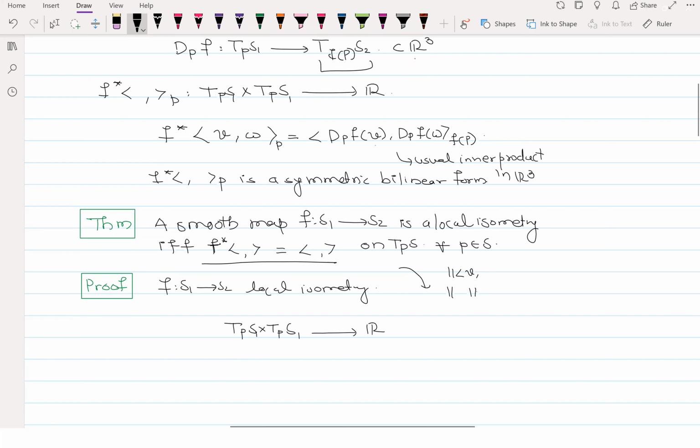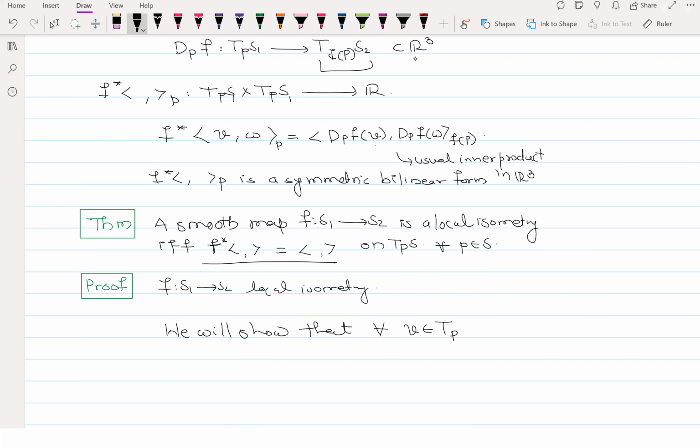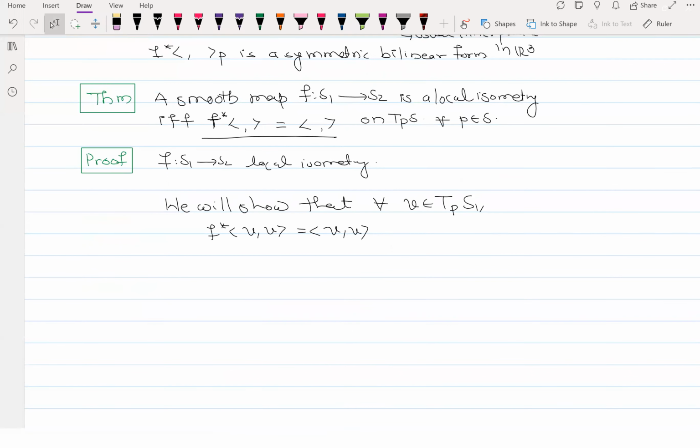What we are going to show first is that for all V belonging to T_pS1, F star of V comma V is equal to V comma V. Later we will see why, if I take any vectors, that condition is satisfied. Here we have F given to be a local isometry.